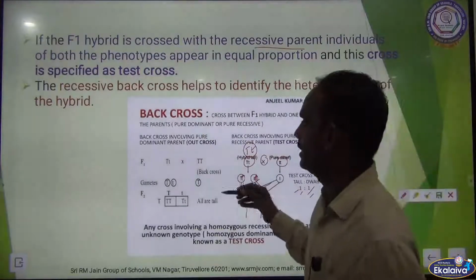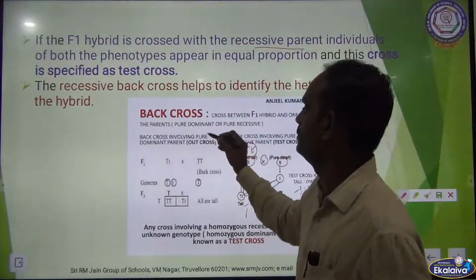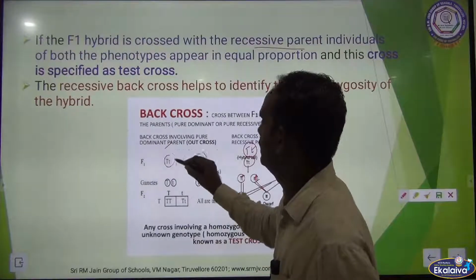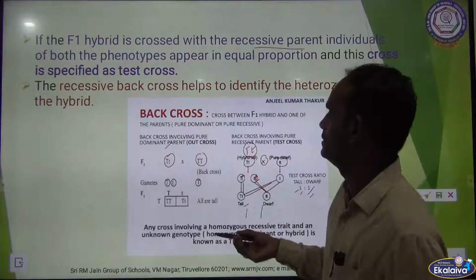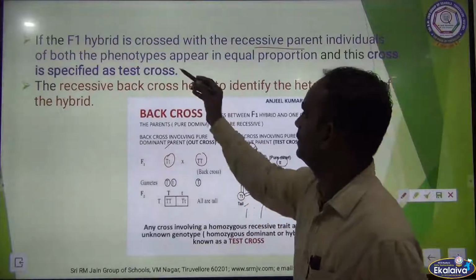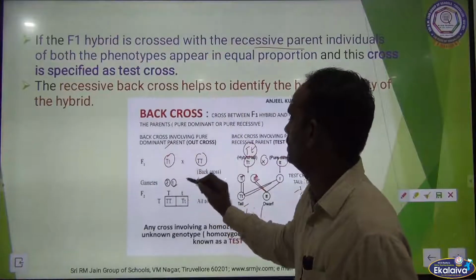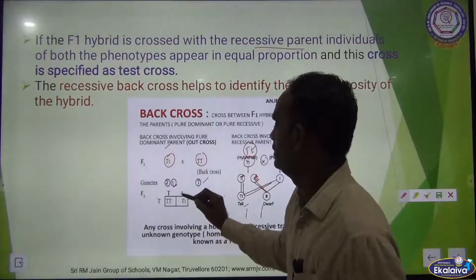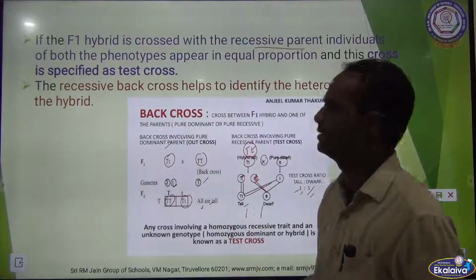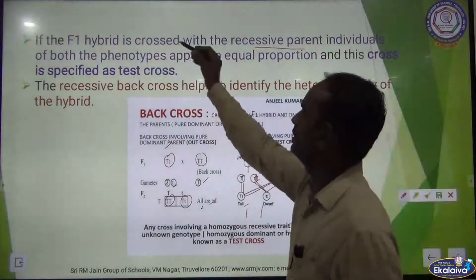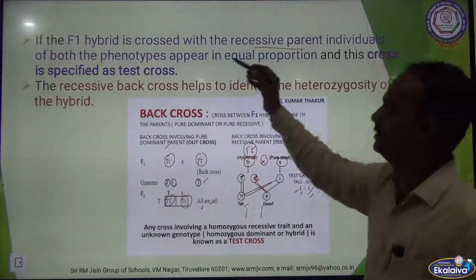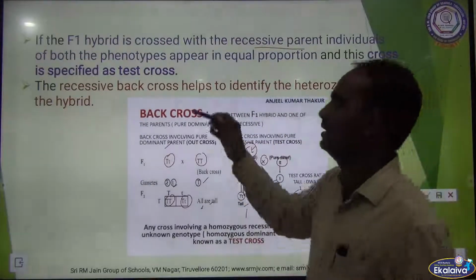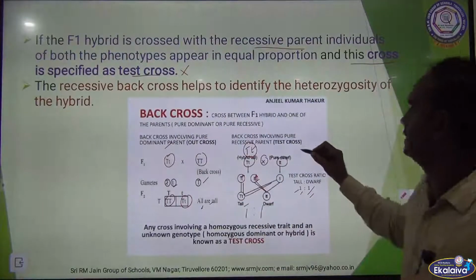In second type, the cross involving the pure dominant parent crossed with the F1 hybrid. Okay, what are the possible gametes here? See here, capital T, small t, here only t, but all plants are tall only, but one is homozygous and one is heterozygous. If the F1 hybrid is crossed with the recessive parent, the individuals of both phenotypes appear in equal proportion, and this cross is specified as test cross. This cross is said to be the test cross.